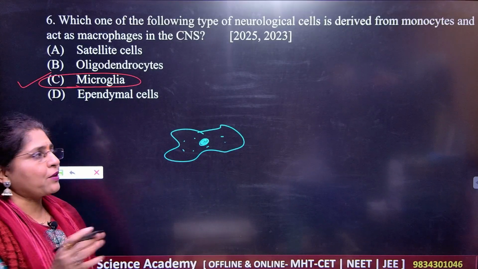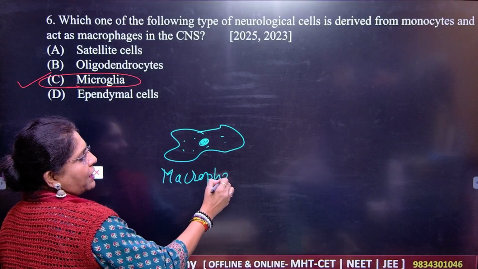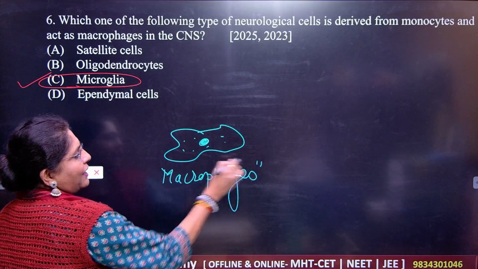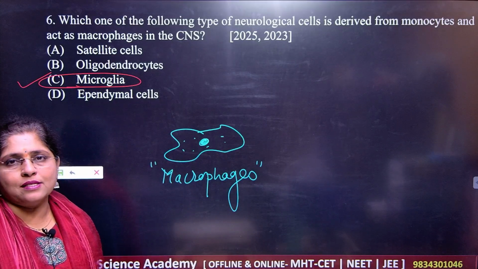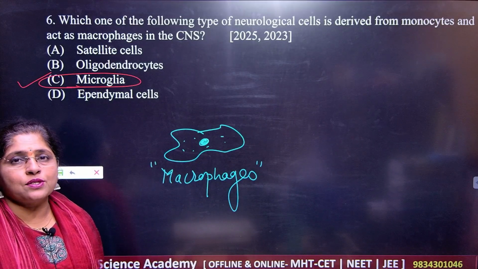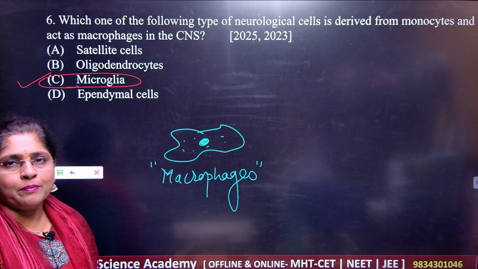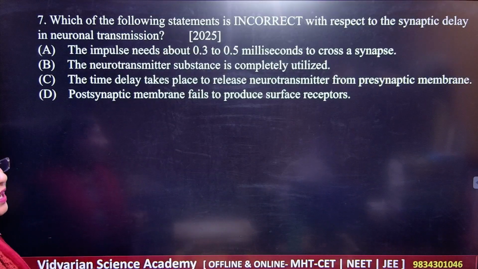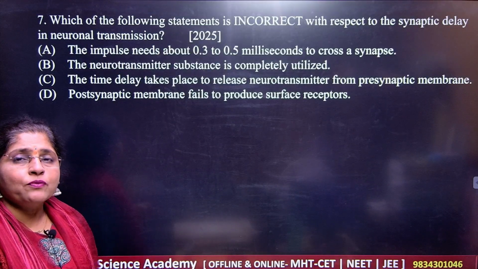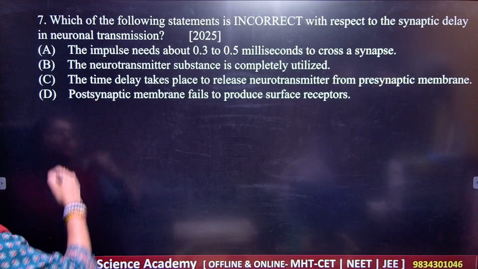They are working as macrophages and they are very important in the defense mechanism. So your central nervous system will be secured by the presence of these macrophage-like cells. Got it? So microglia. And you know that some of the glial cells are nourishing as well. Okay, so let us go to question number 7.